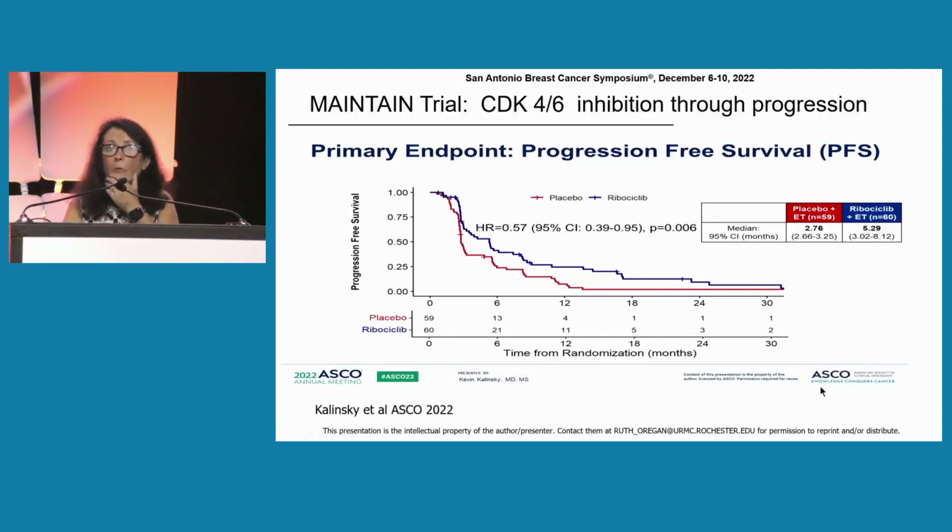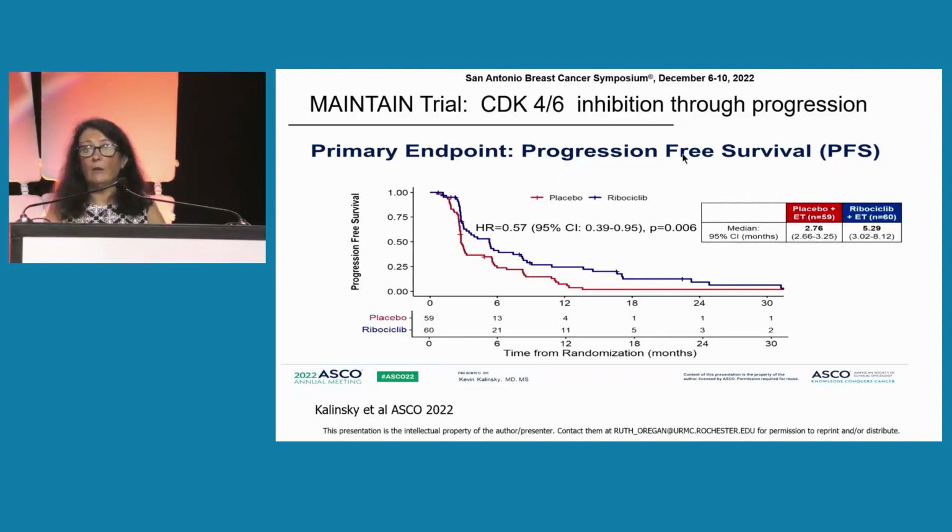What about continuing CDK4/6 inhibition through progression? Well, this is the MAINTAIN trial that was presented at ASCO this year. And what they did here was they took patients who'd had CDK inhibitors and endocrine therapy in the first-line setting, and they randomized them to receive endocrine therapy with either fulvestrant or exemestane, or to ribociclib with fulvestrant or exemestane.